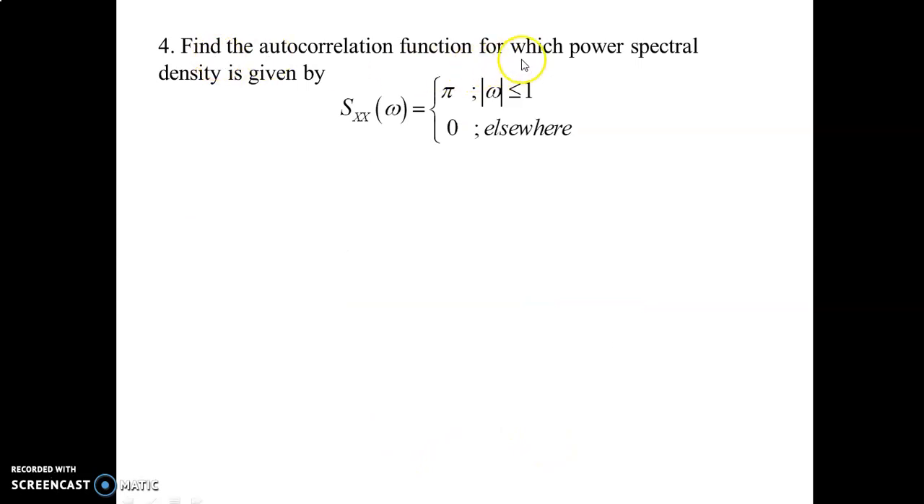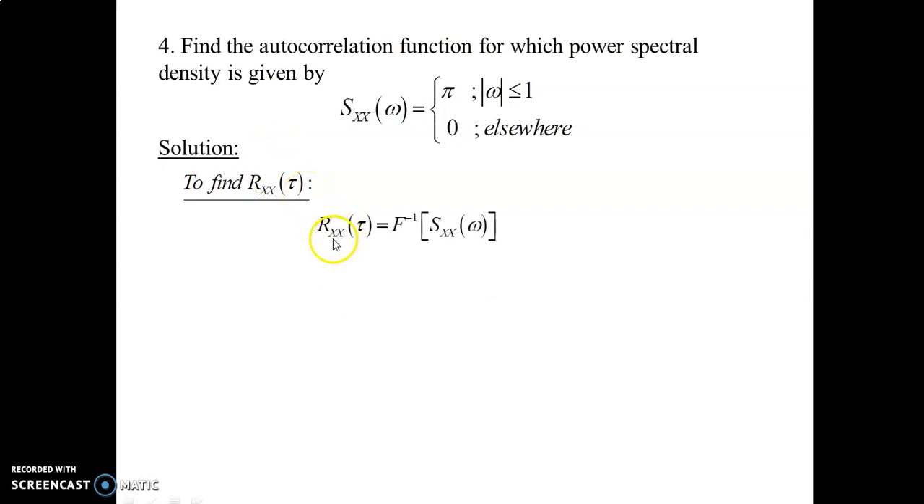Fourth sum. Find the autocorrelation function for which the power spectral density function is given by the following. Here the power spectral density function is given, and you want to find this autocorrelation function. Solution: to find Rxx of tau.